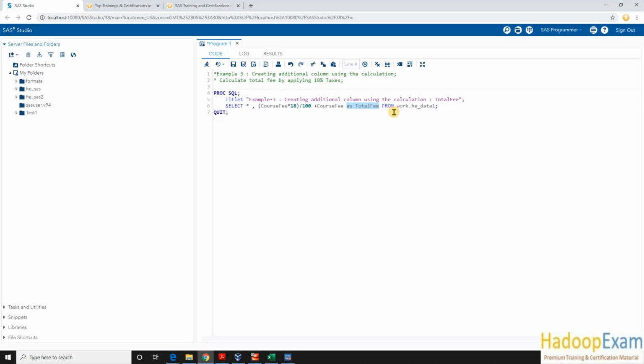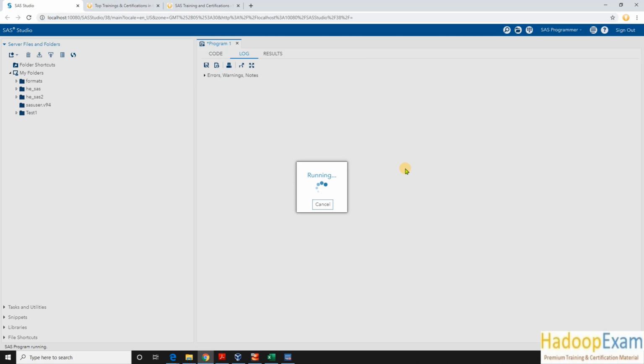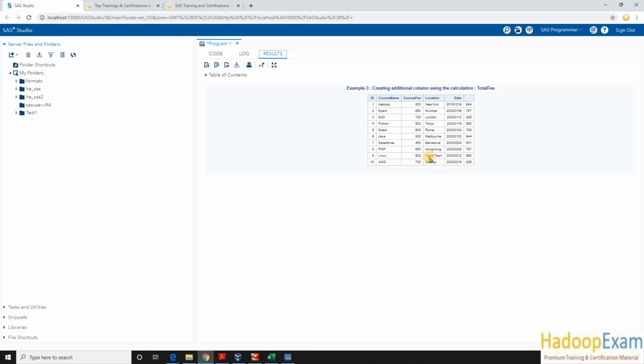Okay, we'll see what exactly. So now give me the course fee to fee which has an 18% tax applied. So let me run this query so you would better understand this thing. So this is my course fee 800. Once I apply 18% tax over here, my fee becomes 944, correct? But this column does not have a name over here. You can see the name is not there, so nobody knows what exactly this is, correct? So this is the total fee which has 18% tax applied.